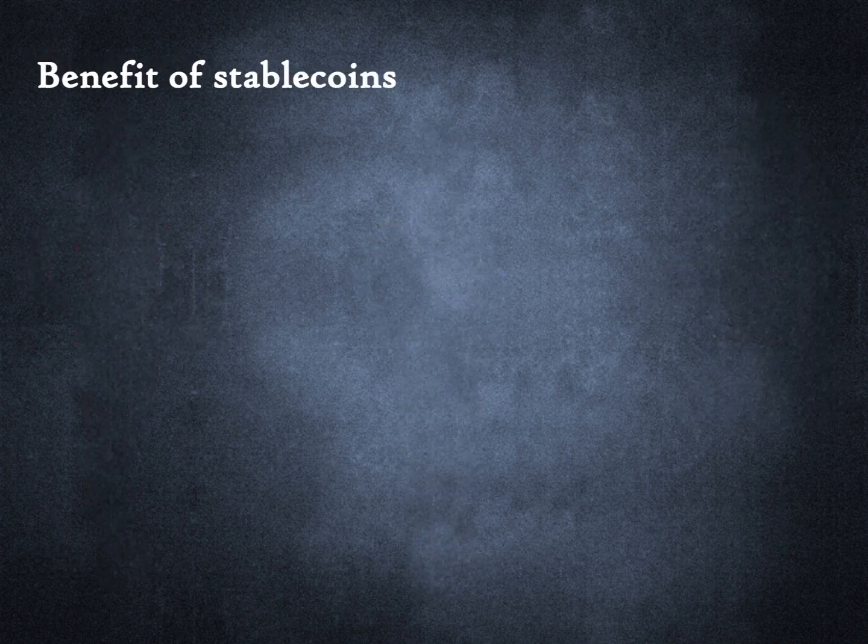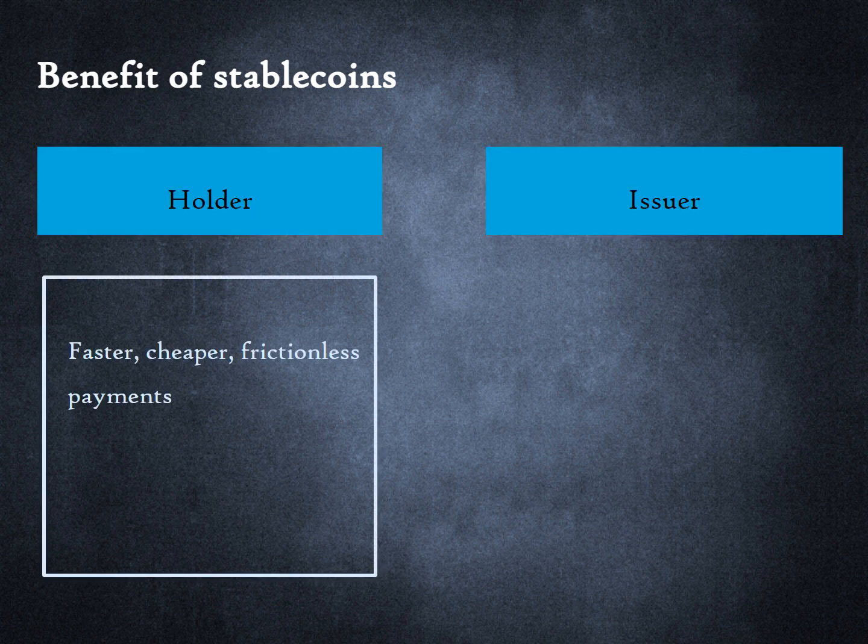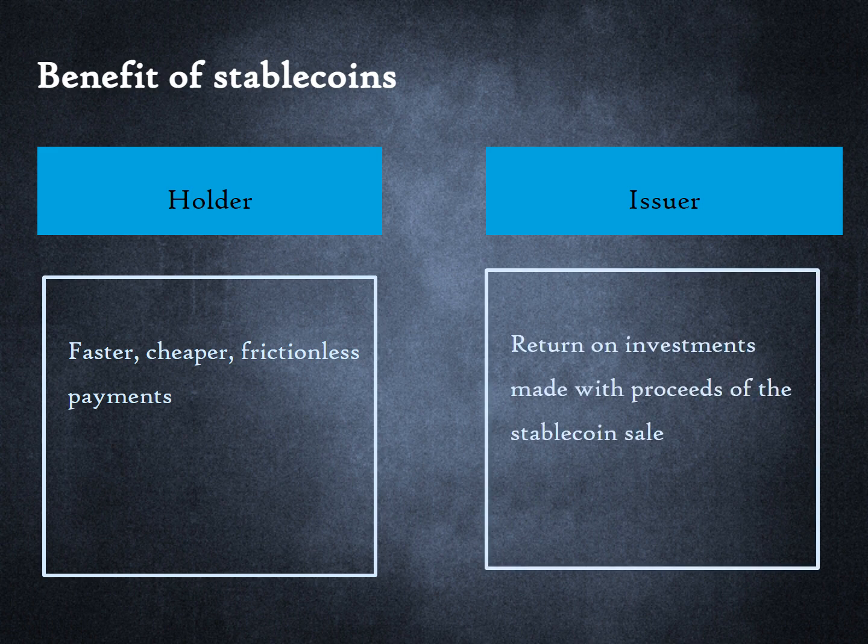What is the benefit of stablecoins? We can look at this from the perspective of the holder and the issuer. The holder of the stablecoin can make payments faster, cheaper, or both. For instance, the stablecoin holder may make a cross-border payment. Since the stablecoin value always remains $1 and does not fluctuate wildly like Bitcoin, merchants are more willing to accept it. The benefit to the issuer is return earned on investments made with the proceeds of the sale of the stablecoin. The issuer, in our example, earns interest income on the term deposit.